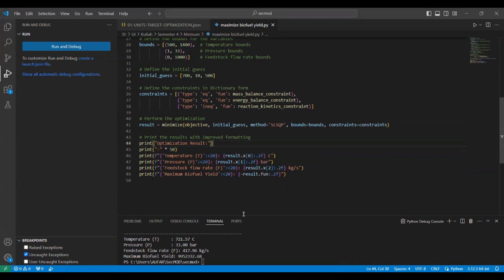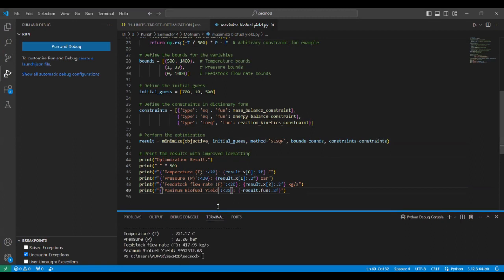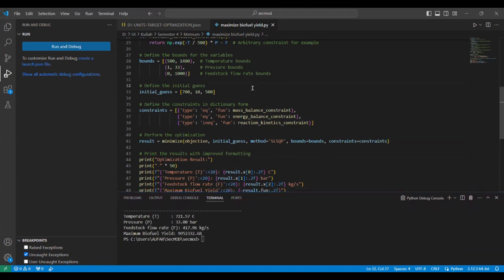So in this code, we can provide the maximum biofuel yield that we can produce under this constraint, like what temperature we need to set, and then the pressure and the feedstock flow rate, so we can produce this maximum biofuel yield. So here, with this initial guess, I will run this code.